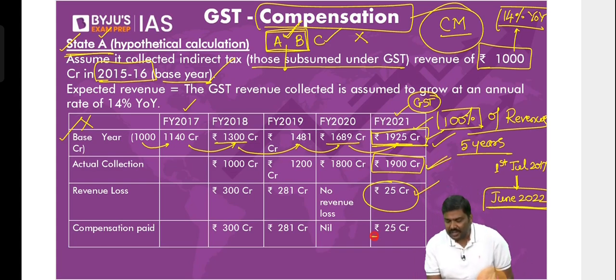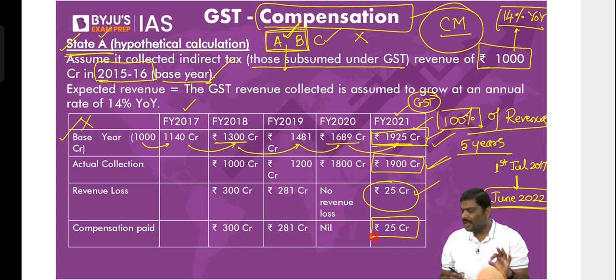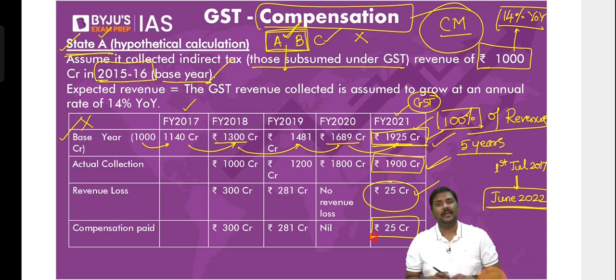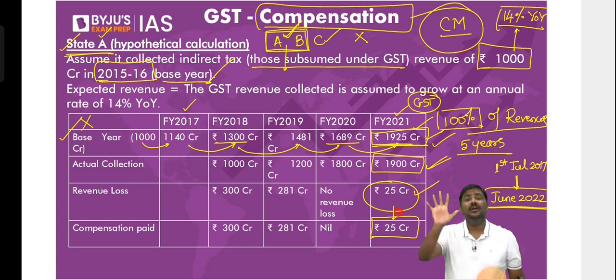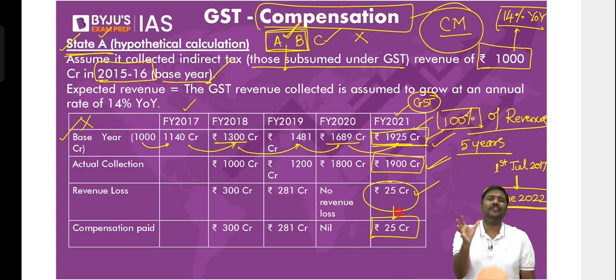Central government says, I will give this particular 25 crore rupees to you. Is it okay? That is the concept of GST compensation. The same mechanism has been used for 5 years. Very recently, it has been stopped. Why? The 5-year duration is over.